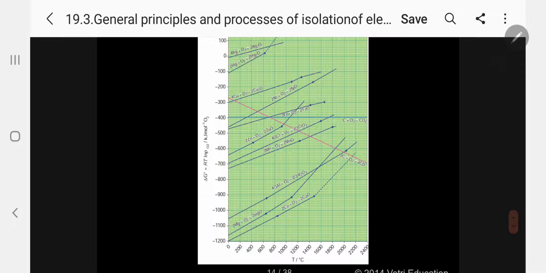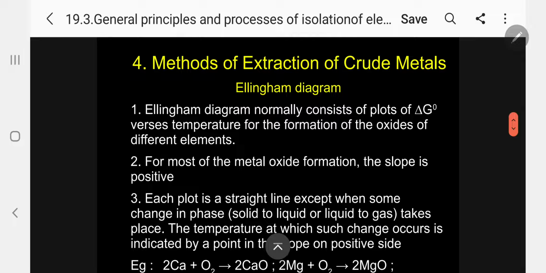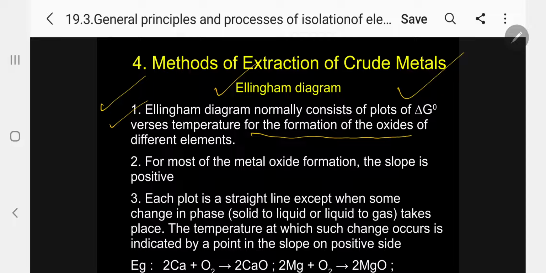The next one. Methods of extraction of crude metals, Ellingham diagram. Let me explain now. The Ellingham diagram normally consists of plots of delta G0 versus temperature for the formation of oxides of different elements.